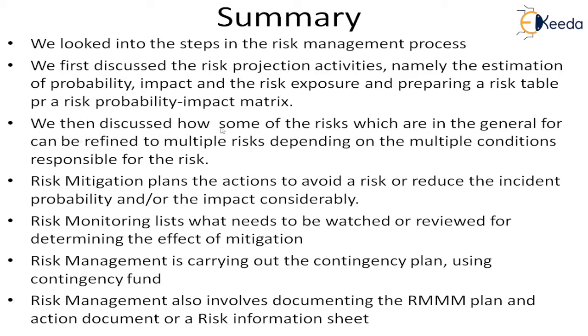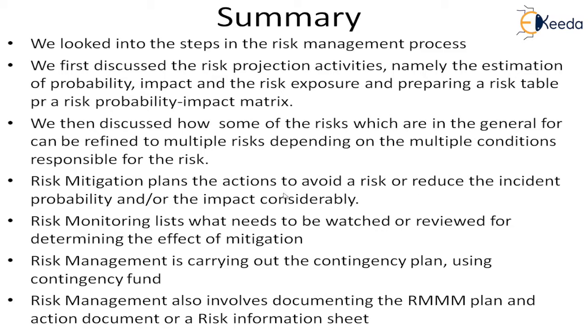Then we discussed how some of the risks which are in the general form can be refined into multiple risks depending on the multiple conditions responsible for the risk. First a general risk, and then we defined it into specific conditions so that it will be easier for us to mitigate it.